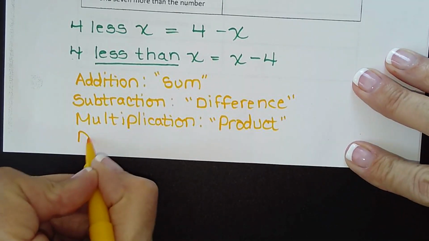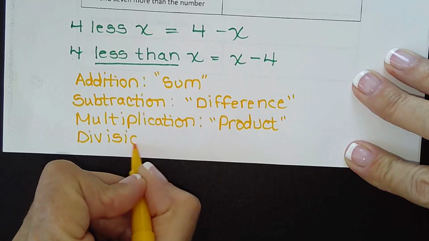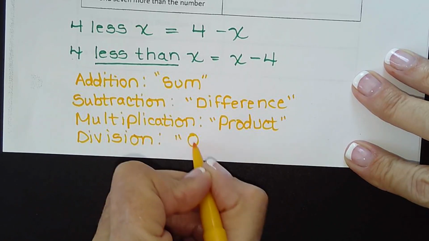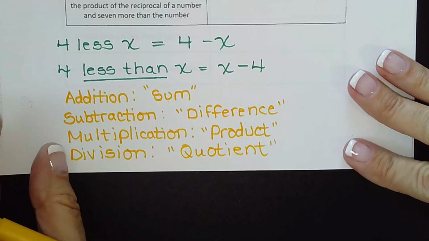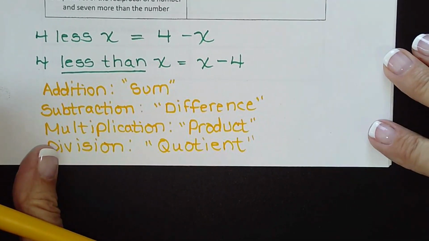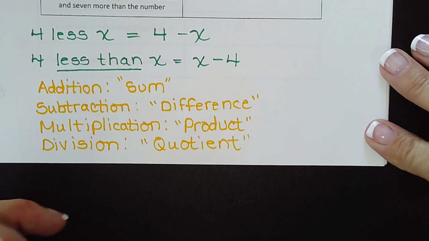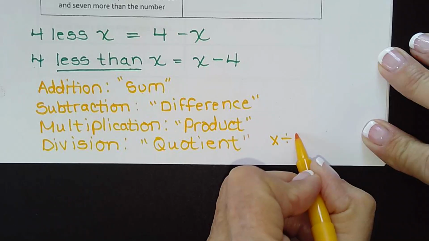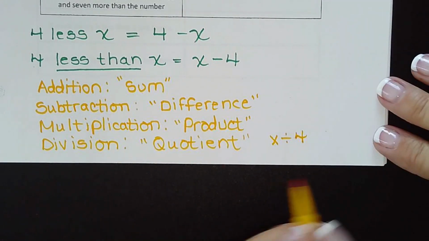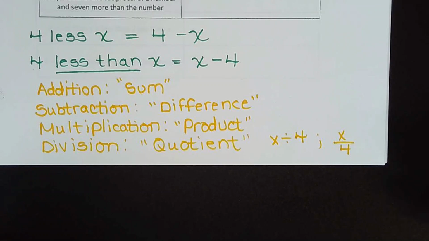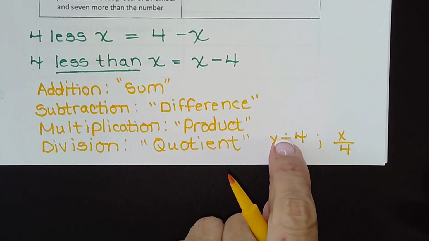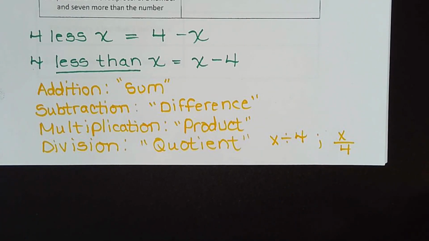And then division, the key word for that is quotient, the one that we just saw. And usually in algebra, unlike the lower level maths, we do not use the division sign. So you learn to write it like this in your pre-algebra and classes before that. In algebra, we write it like this. The quotient of x and 4. So we do not use division signs when we're writing algebra equations. Okay. So those are the key words you're going to need to know here.